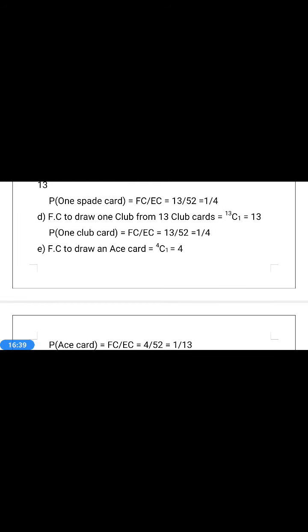favorable case to ace. The total pack consists of how many aces? 4 aces. How many cards are required? Only one card. So favorable case to one ace card from 4 ace cards is 4C1. Therefore, the probability of getting one ace card is equal to 4C1, that is 4 by 52, that is 1 by 13. So not only ace, king and queen are also 4 cards each.